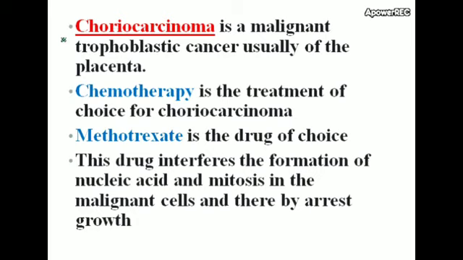Choriocarcinoma is a malignant trophoblastic cancer, usually of the placenta. So, just note the point. Cancer of placenta, choriocarcinoma, is malignant. Malignant means it spreads fast. Trophoblastic cancer, usually of the placenta.